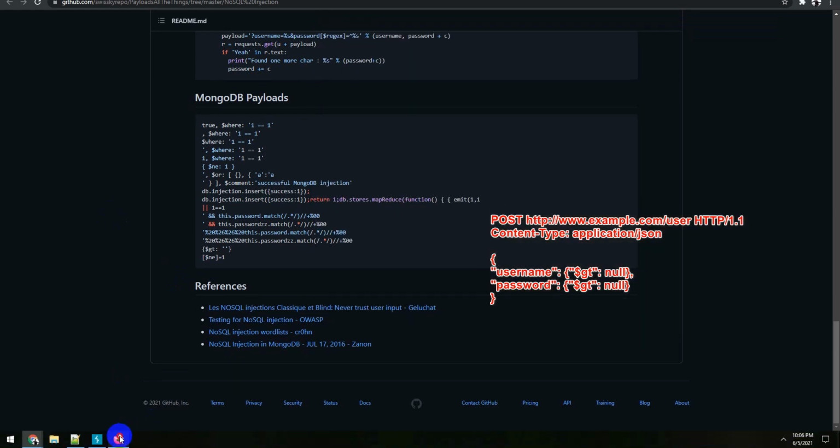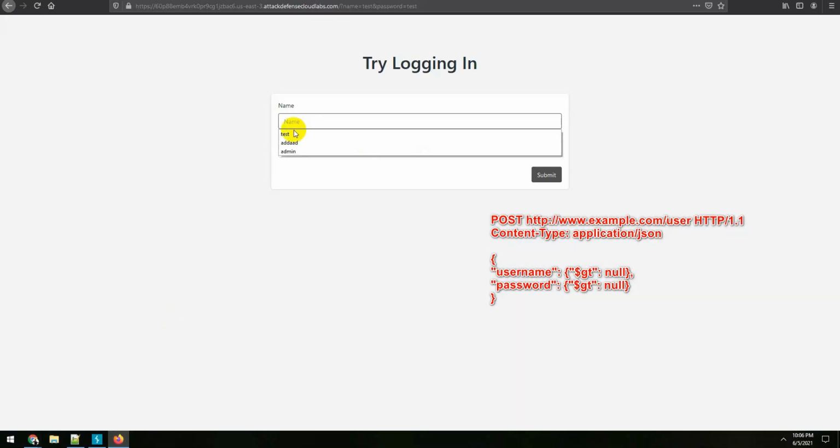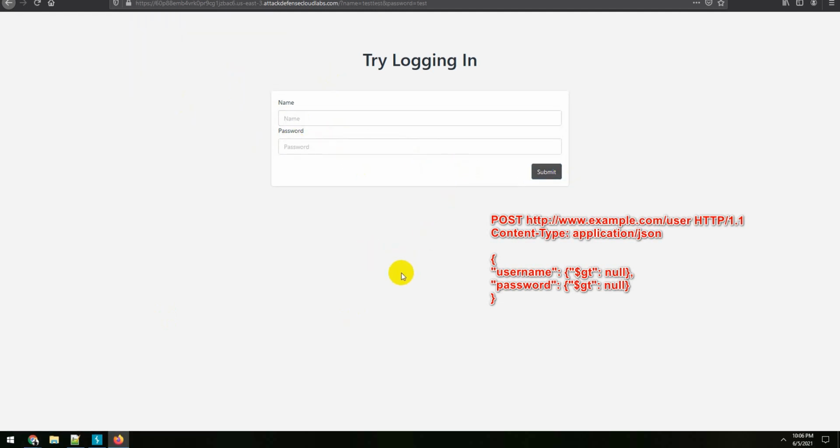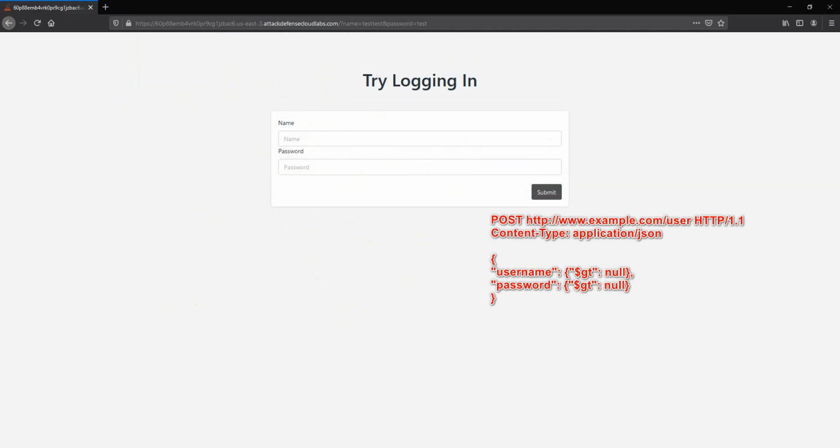So let me quickly take you here. Here you can see that this is a login page. I will try to log in with test and it says fail. So the objective is to perform the NoSQL injection to bypass the login. The mechanism is that we will inject some payloads, and it will be consumed and act as getting us the flag. So let's go ahead and try that.